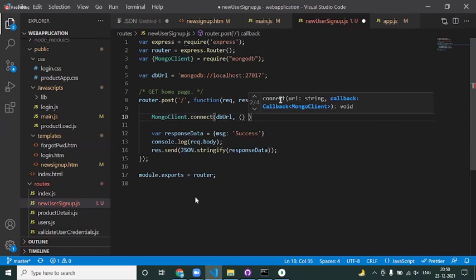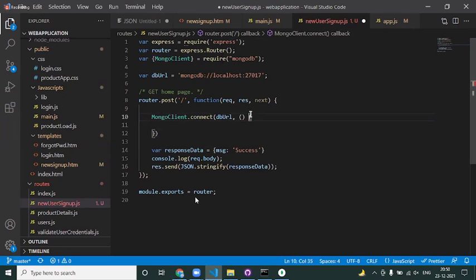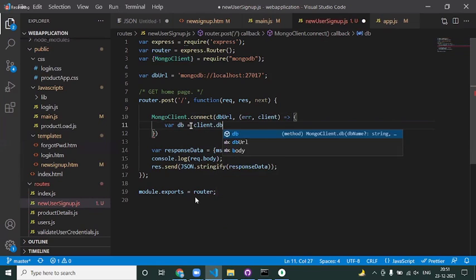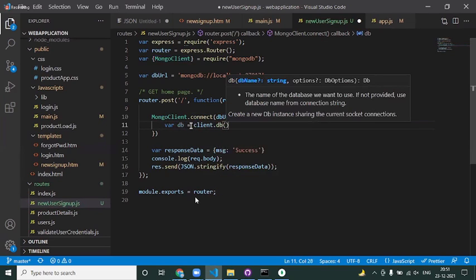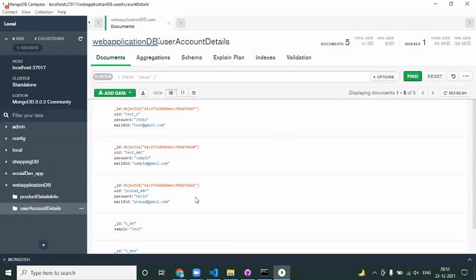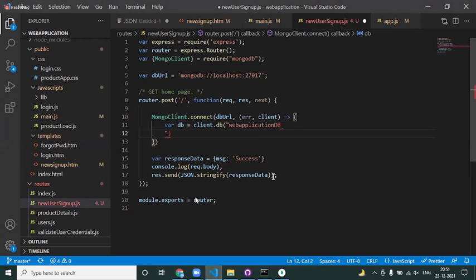It provides a callback method for us. The first thing is error, right? Following the error, you will also get the client object. Now I need to say the DB. DB is equal to client dot DB. What is the database name? So what is our database name here? Our database name is web application DB. Copy this and paste it here.